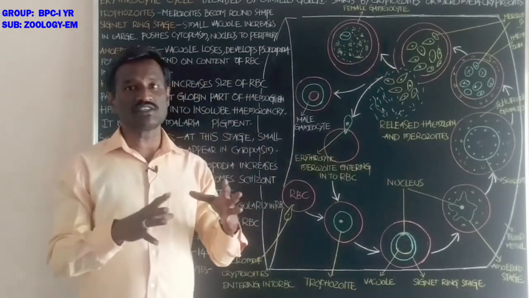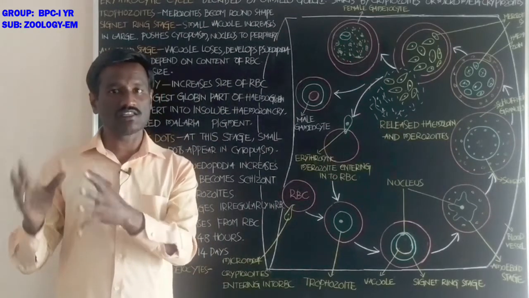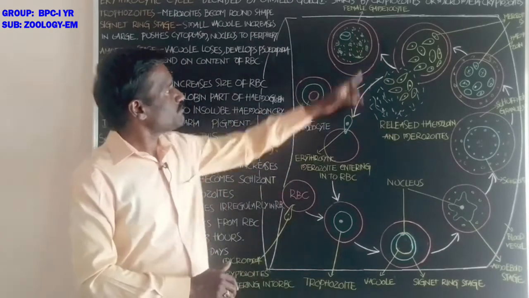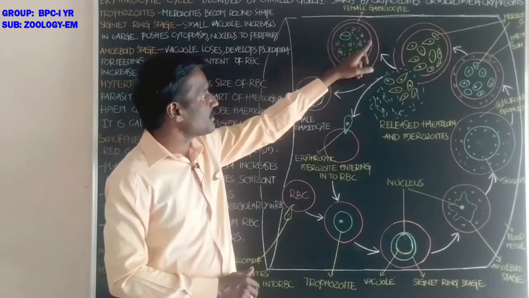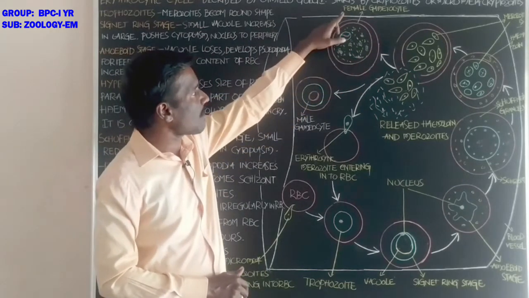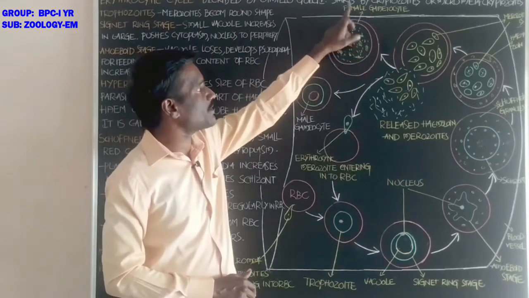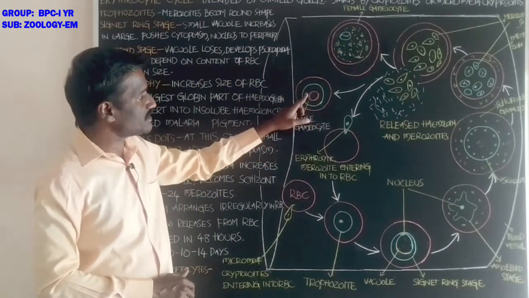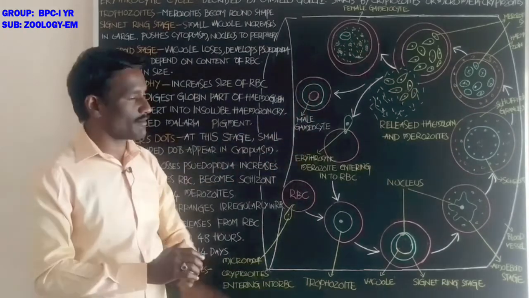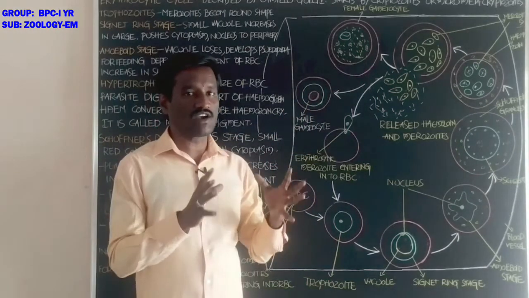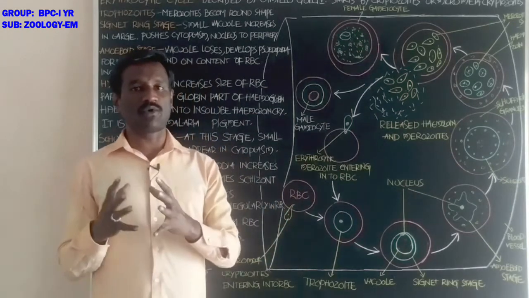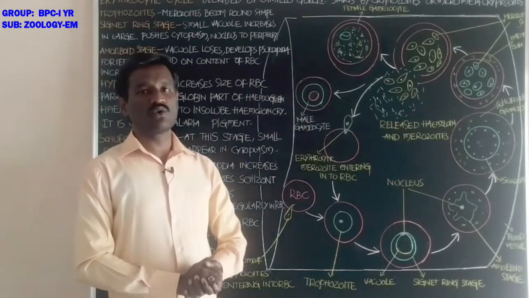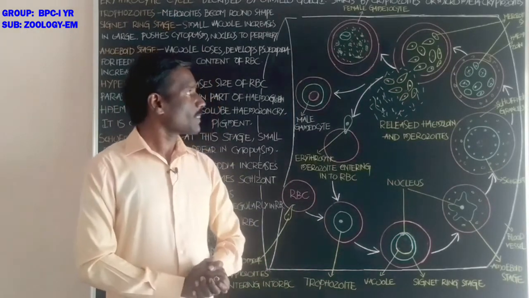This happens when these RBCs enter the region of the spleen and the bone marrow. Okay, next, these are the female gametocytes. Which gametocyte is large in size? That is called the female gametocyte. And which gametocyte appears smaller in size? That is called the male gametocyte. Male and female gametocytes are developed when the red blood cells enter the region of the bone marrow and the spleen.